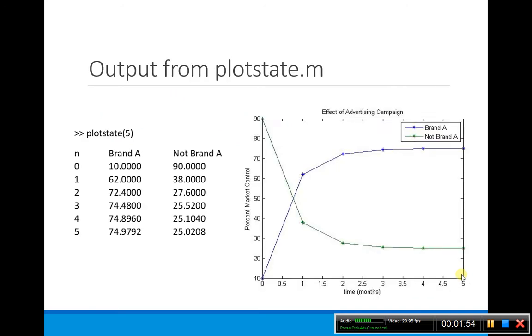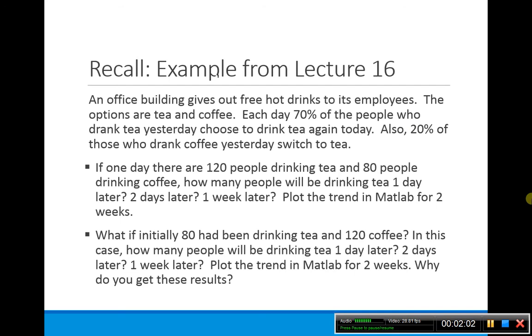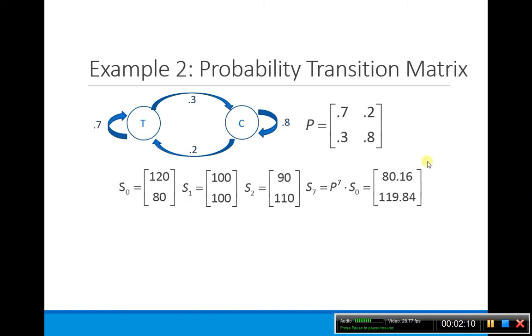This was our plot that we did from the plotstate.m file, and we noticed that it was approaching a steady state. Another example that we did was in lecture 16, the tea versus coffee people. We had a probability transition matrix P, which was 0.7, 0.2, 0.3, 0.8.